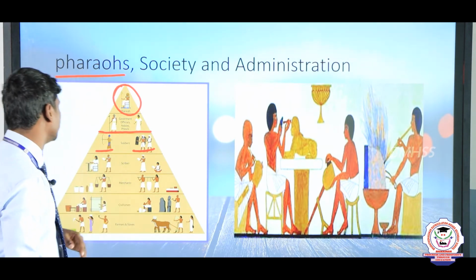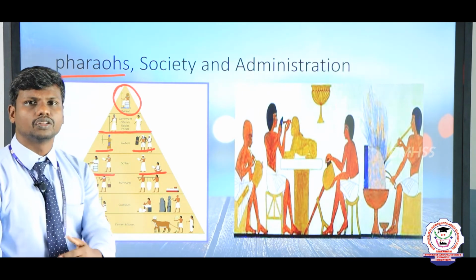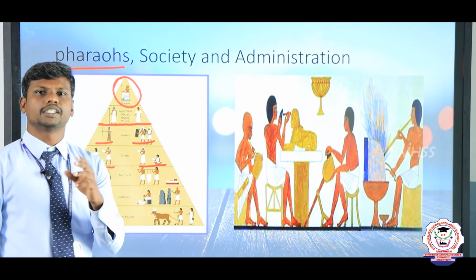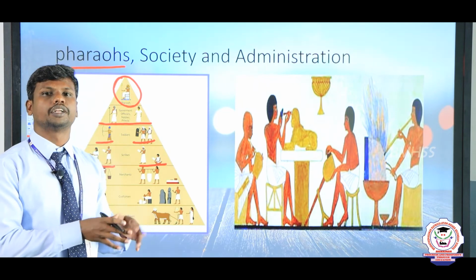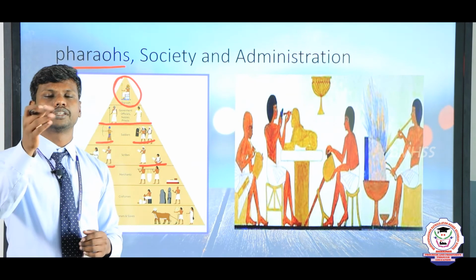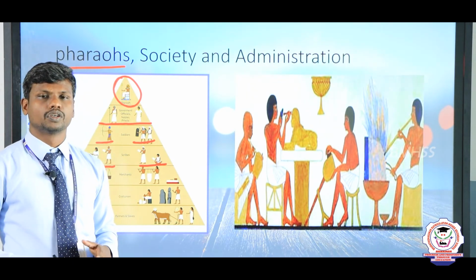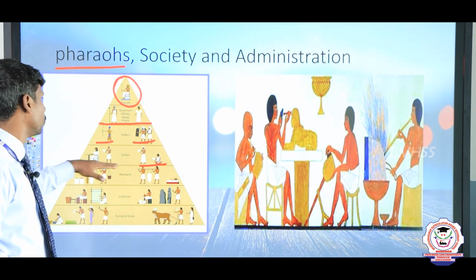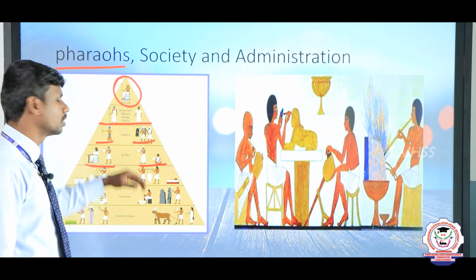And after that, the scribes. Scribes are known as the literates. We are studying literature now. This is written by somebody, for example, Merchant of Venice. This is in one book. So this was written by whom? By a famous poet. You might have read in English, the person Shakespeare wrote it. Like that, the literature and everything was done by the scribes. So that is the work of scribes.